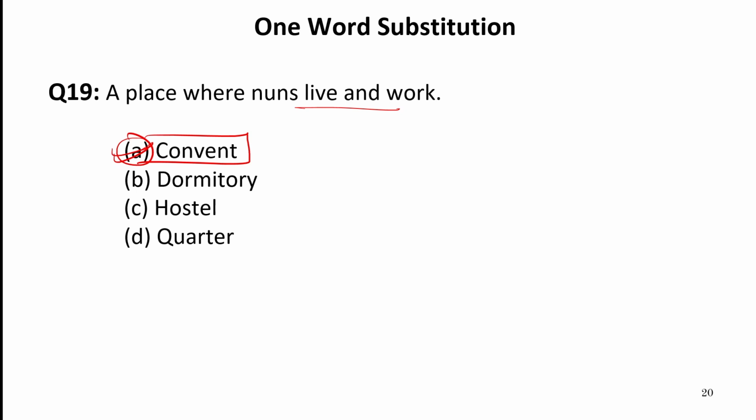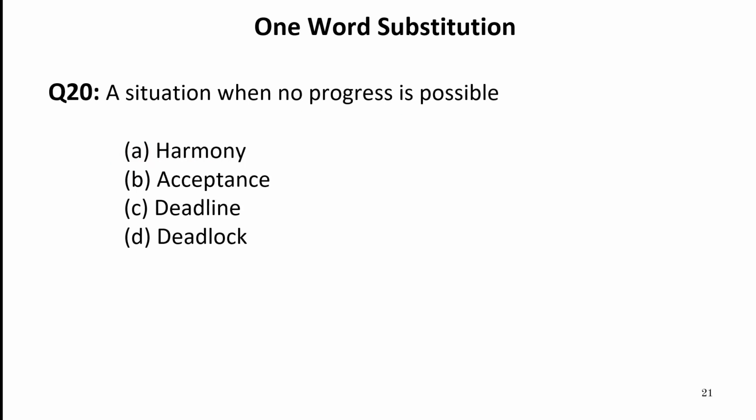Just it as a place where the students or people live. Quarter are the type of homes given to the government employees and all. A situation where no progress is possible. This is known as deadlock. When anything is not in process. So our answer is D.